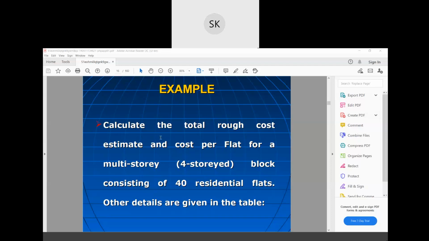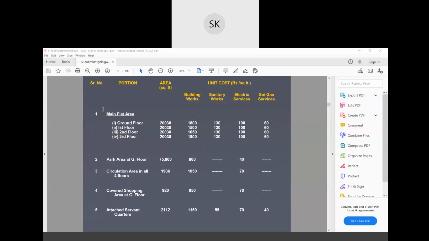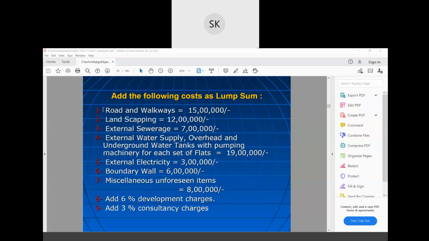You can take a screenshot if you want to do it by yourself. You can take a screenshot of this section of the question. Calculate the total rough cost estimate and cost per flat. How much will be the cost per flat for a multi-story block consisting of 40 residential flats? Other details are given. Okay, I'll give another assignment. You can do this one by yourself. Take a screenshot.